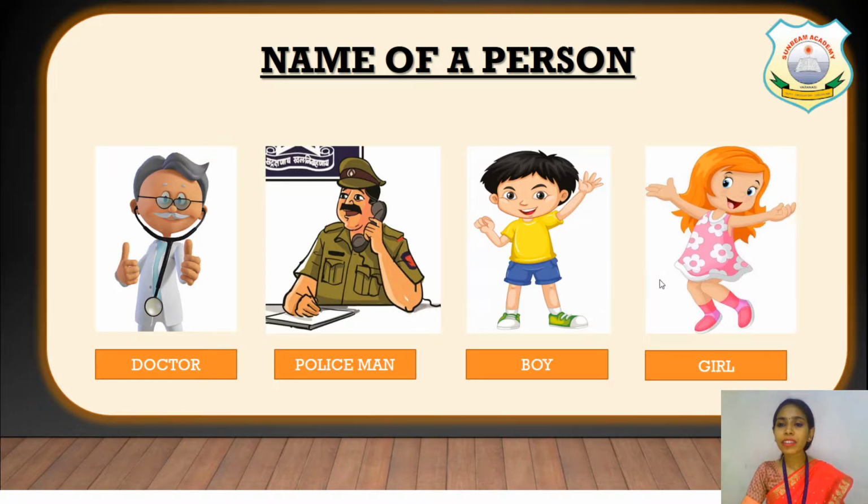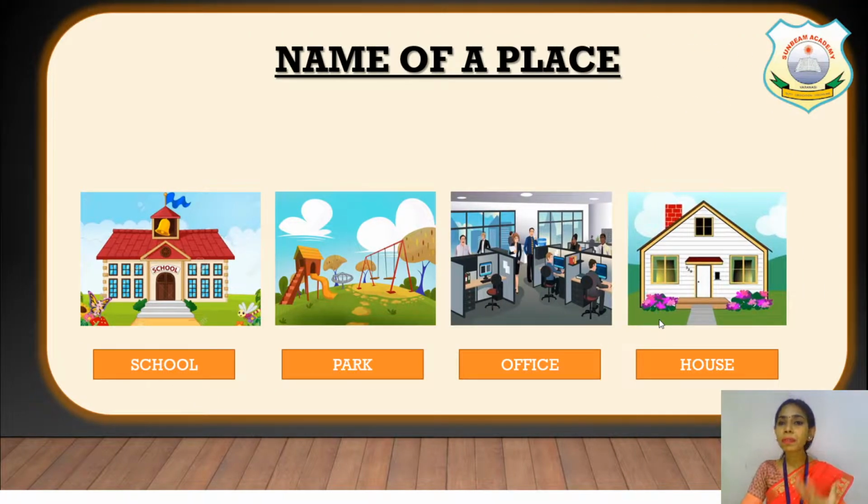Girl is even a name of a person. So here you can see the words like doctor, policeman, boy or girl. They are all the names of different people, of a person, right? Now let's take example of different places.